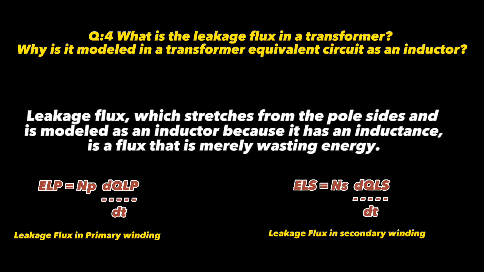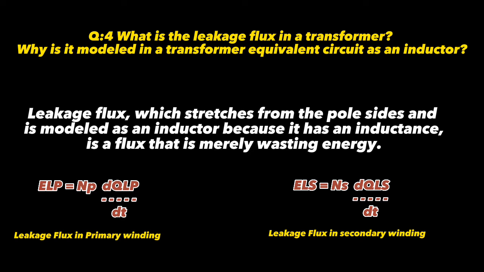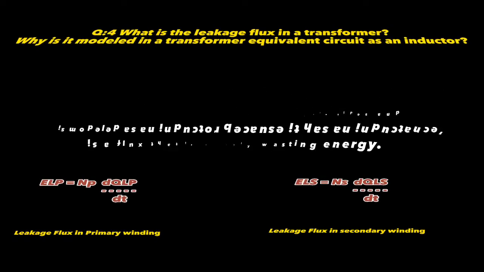core. The fourth question is: what is the leakage flux in the transformer? Why is it modeled in a transformer equivalent circuit as an inductor? The answer to this question is that leakage flux escapes from the pole sides and is modeled as an inductor because it has an inductance, as the flux is merely wasting energy.